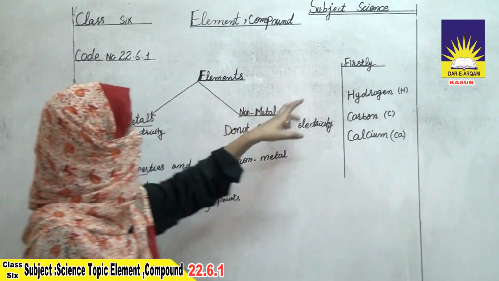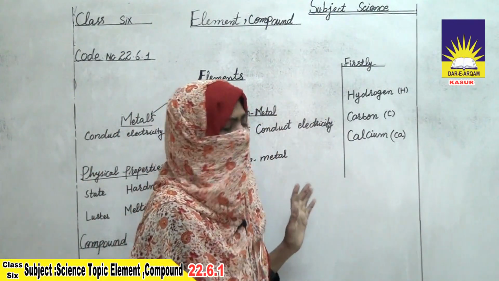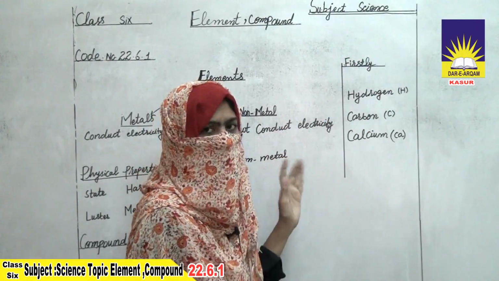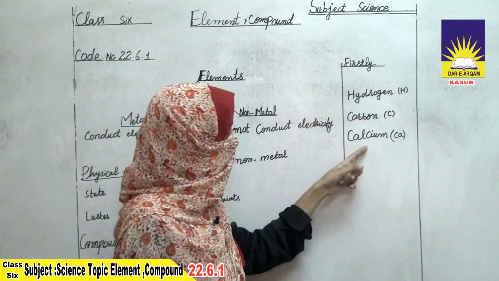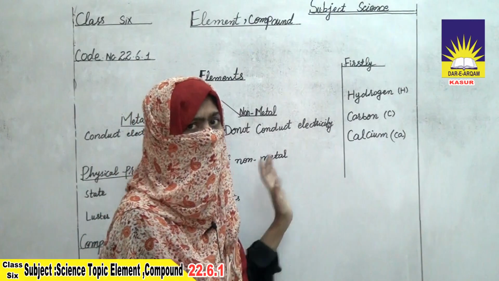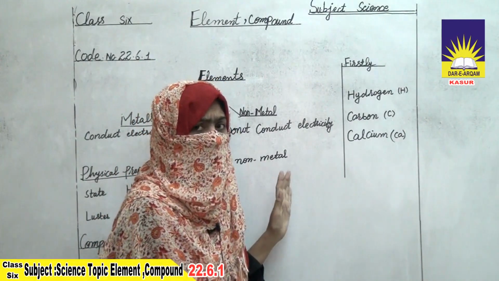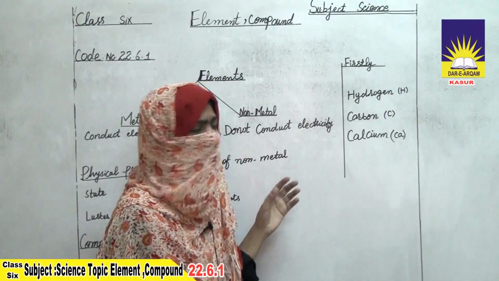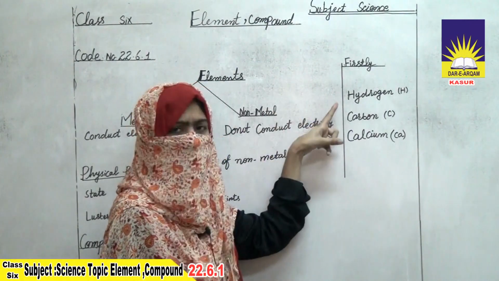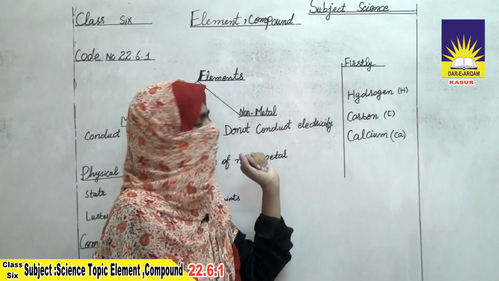Firstly, elements were written by their full names, such as hydrogen, carbon, and calcium. Then scientists thought about it, since writing the full name of each element is lengthy, and a short form was introduced.